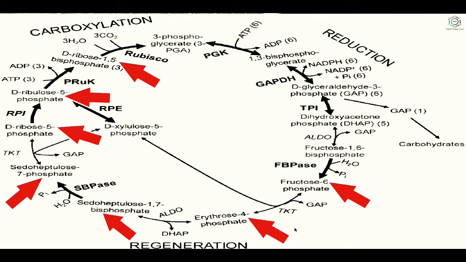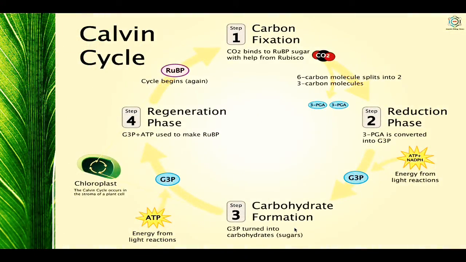Then after this, in case of regeneration, transketolase, transaldolase, phosphatase, transketolase, phosphoribose isomerase and ribulose phosphate isomerase, and after this the last one is phosphoribulose kinase, used in the whole process of the Calvin cycle.